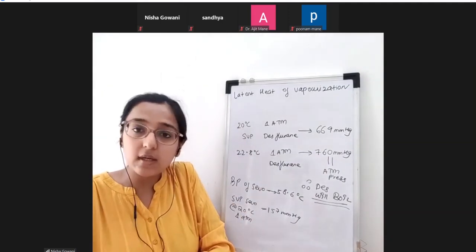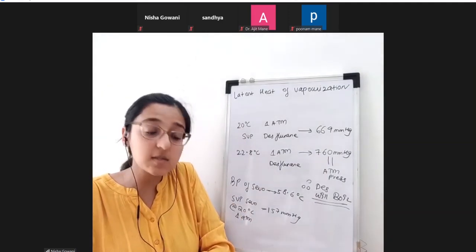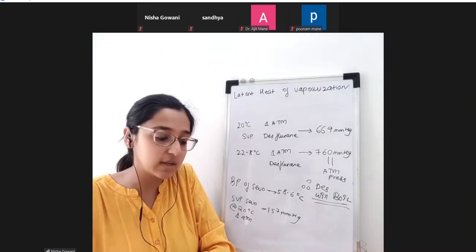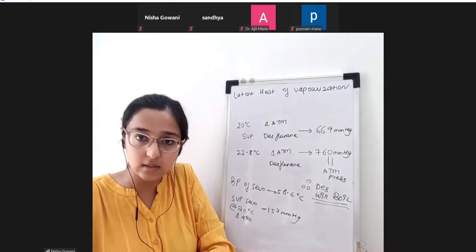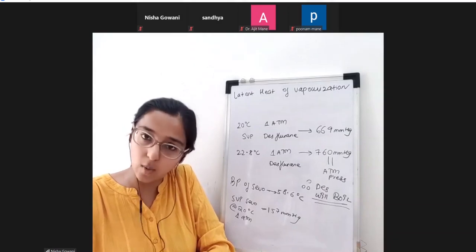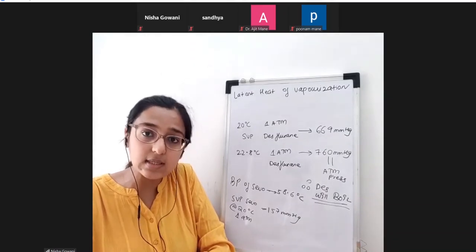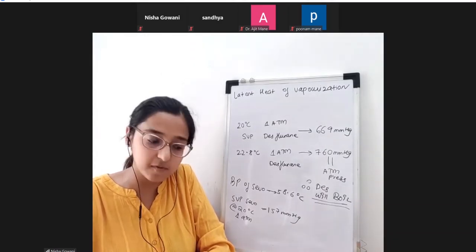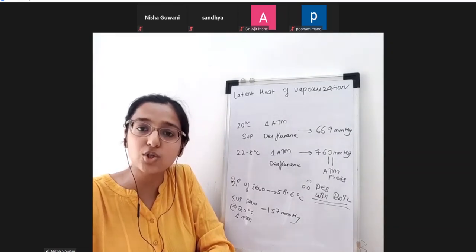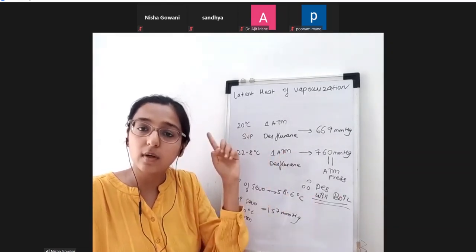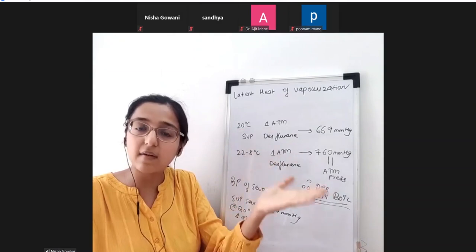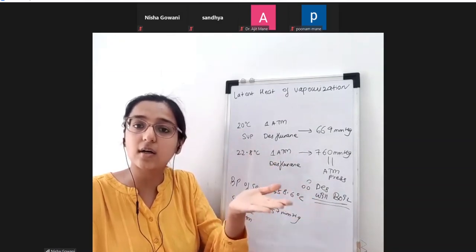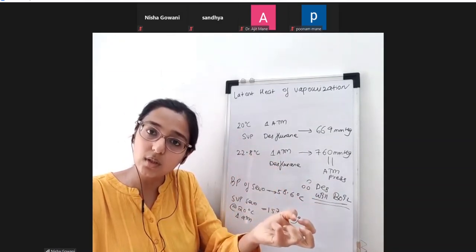So specific heat is not the same as latent heat of vaporization. Listen to the definition carefully: specific heat is the energy required to increase the temperature of 1 gram of substance by 1 degree Celsius. I told you that as vaporization occurs, the liquid is going to cool.